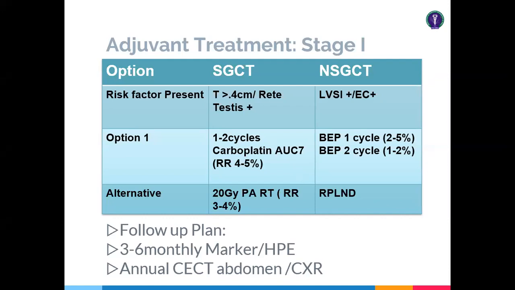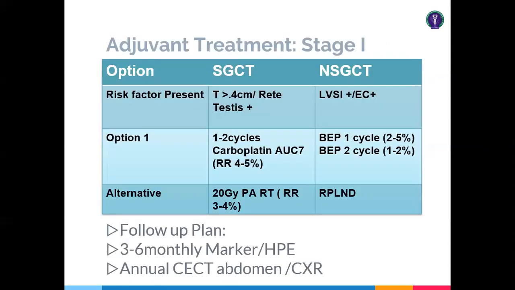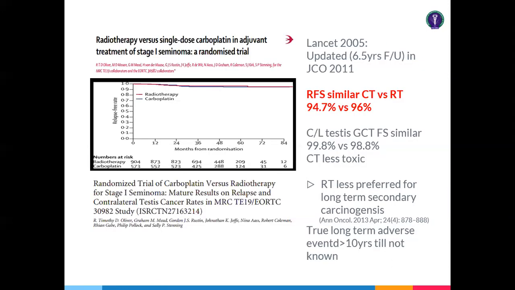Now coming to the one debate which we usually face, which is the superior one, radiotherapy or chemotherapy in stage 1. It has been seen from a lot of studies and the major trials that both are similar in case of contralateral testicular involvement, and also the progression-free survival and the overall survival. So any kind of option you can choose, like carboplatin or radiotherapy.